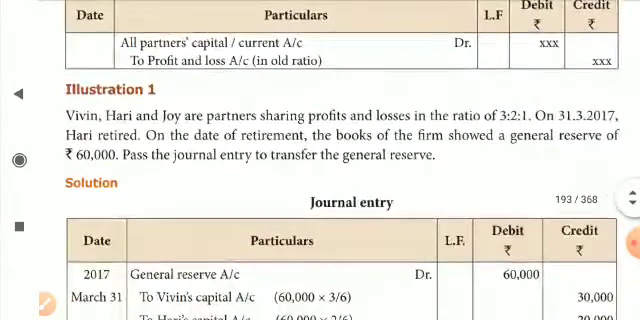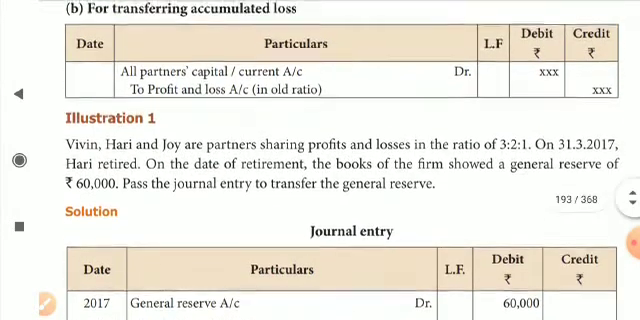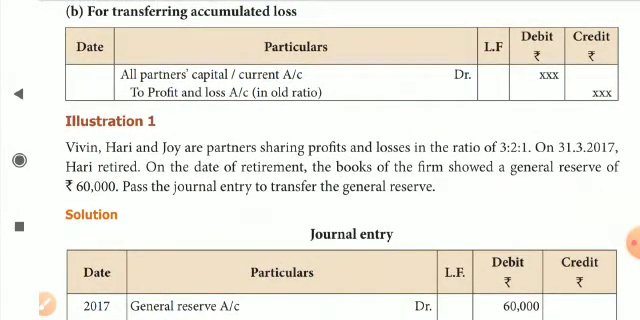Illustration number 1. Vivin, Hari and Joy are partners sharing profit and loss in the ratio of 3:2:1. So 3 plus 2 is 5, 5 plus 1 is 6. So 3 by 6 for Vivin, 2 by 6 for Hari and 1 by 6 for Joy. On 31st March 2017, Hari retired. The second partner is going to be relieved. Hari is going to retire.